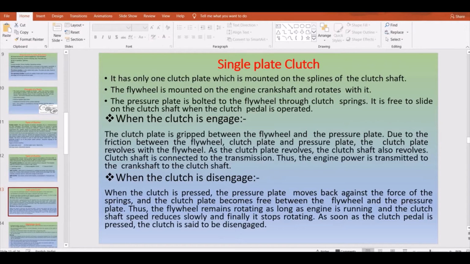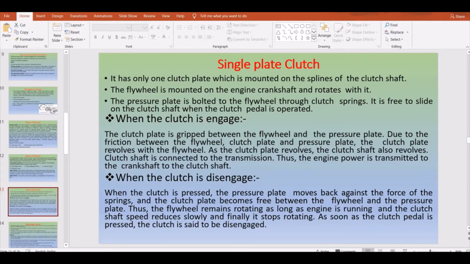Let's start with the working of the single plate clutch. Single plate clutches are most commonly used in automobiles for engagement and disengagement, which permits changing of gears with minimum effort. There are many types of coil spring pressure plate designs, and I will show you the construction figure related to the single plate clutch working, and then you will understand it.